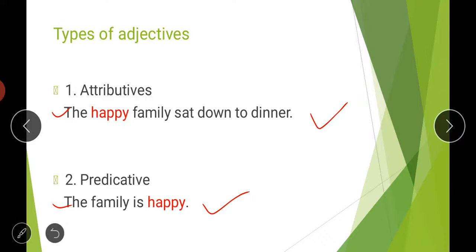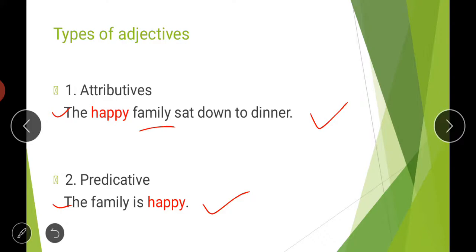What are attributive adjectives? Attributive adjectives come before a noun. Here the word family is a noun, and the word happy is coming before the noun. So here it is an attributive adjective. On the other hand, an adjective that follows the verb or is a part of the predicate of the sentence is called a predicative adjective.